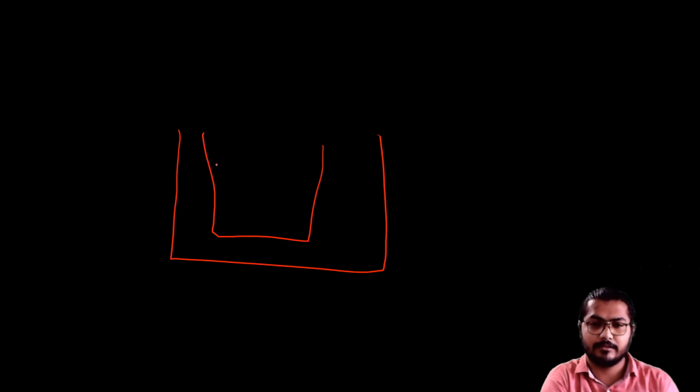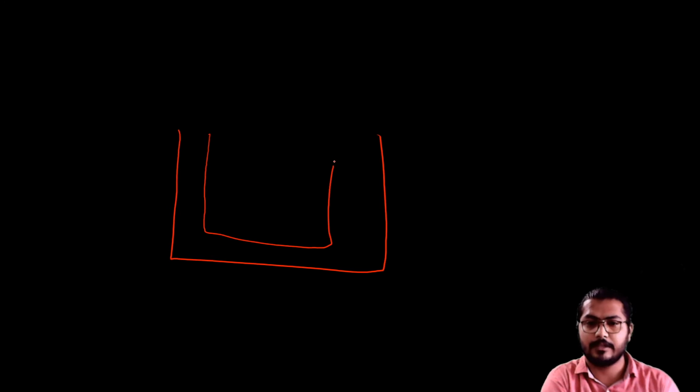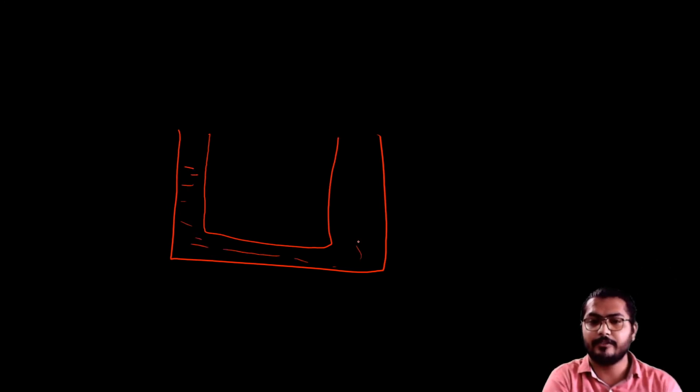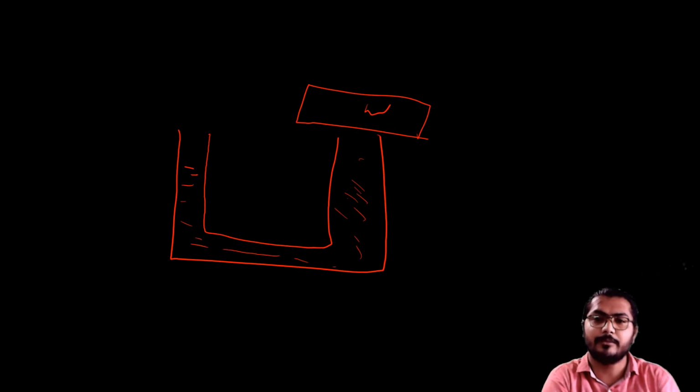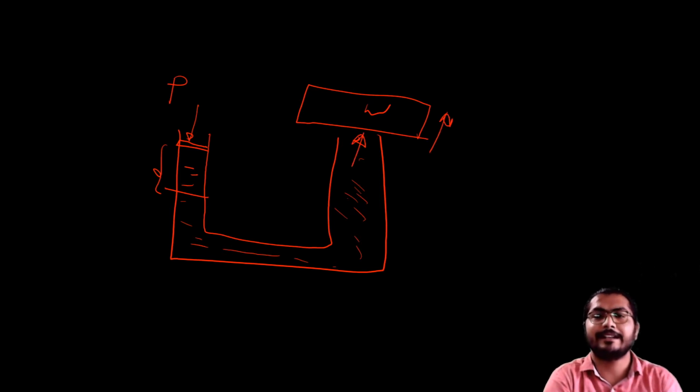In them, hydraulic fluid is filled. This is the hydraulic fluid, and we want to lift a heavy load. This is the heavy load, W. The load W is on this side, and the small piston, or plunger, is where the effort P is applied. When we apply the effort P and it travels some distance, the load W moves upward and is lifted.